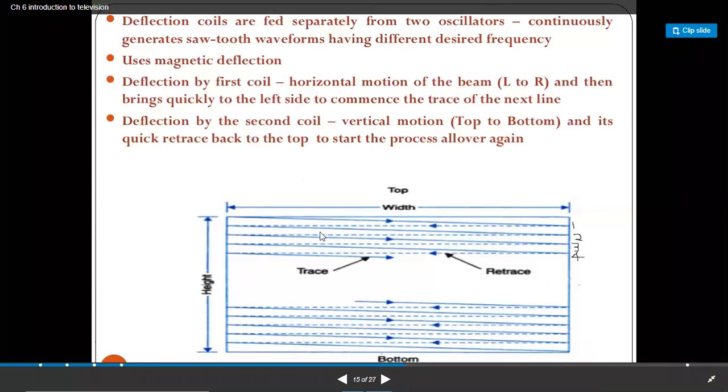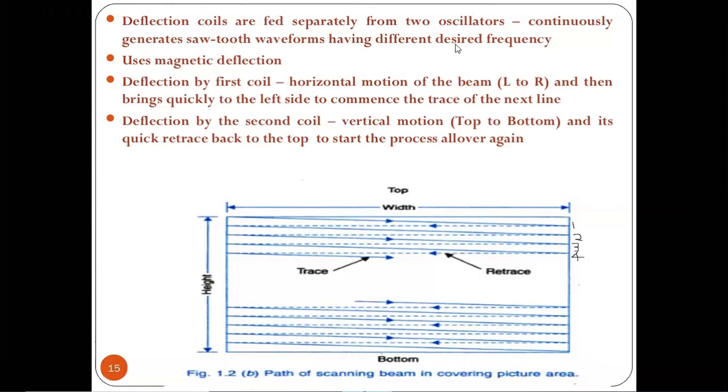So firstly we start from this one point and we move towards the second point. But after scanning that first line, we go to the back side, and the starting point is also from this one.